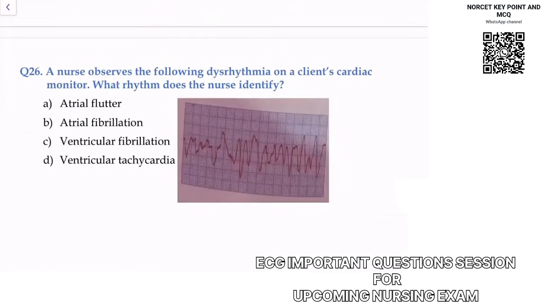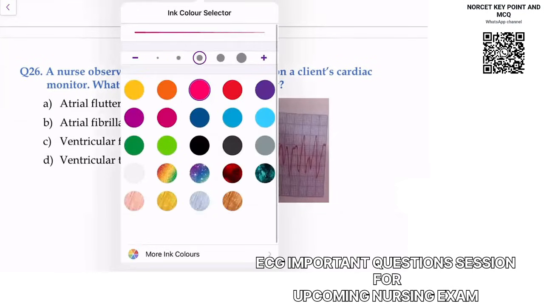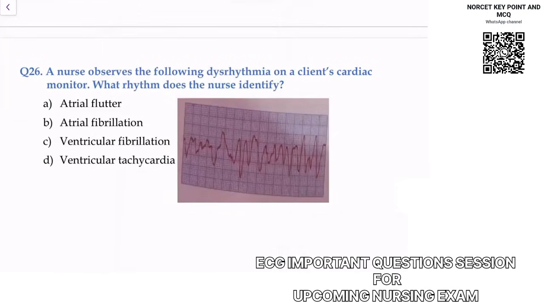Now observe the following rhythm on the client's cardiac monitor. What rhythm does the nurse identify? Understand this. What to see in this ECG? You can notice the QRS. QRS is broad. When QRS is broad, atrial pathologies are ruled out. You can notice broad QRS, so atrial pathologies are ruled out.